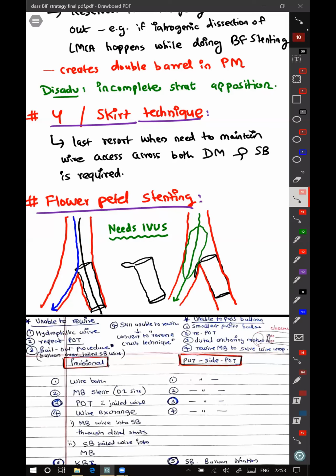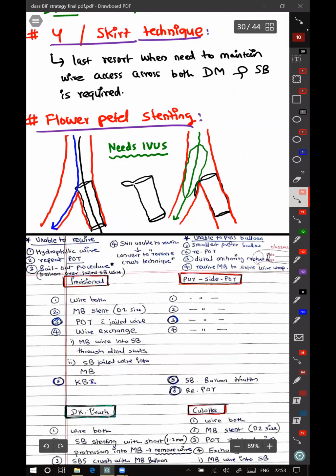This is the flower petal technique. This is not Szabo. You can call this a premature form of Szabo, because Szabo is also exactly the same, but the wiring part which you do here, in Szabo you do it outside on the table. Okay, I'll show that.